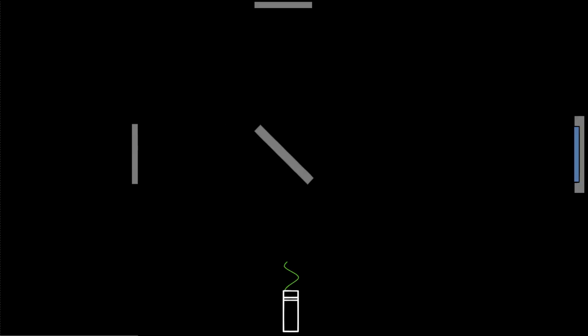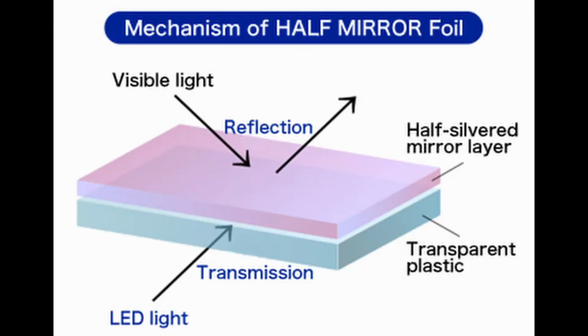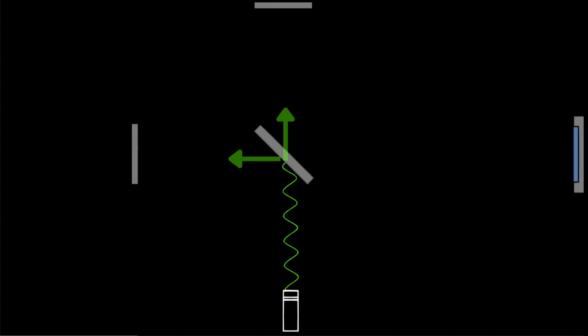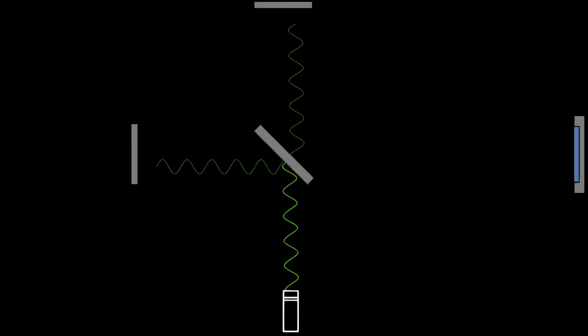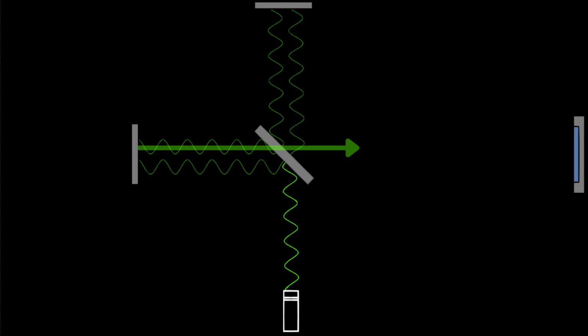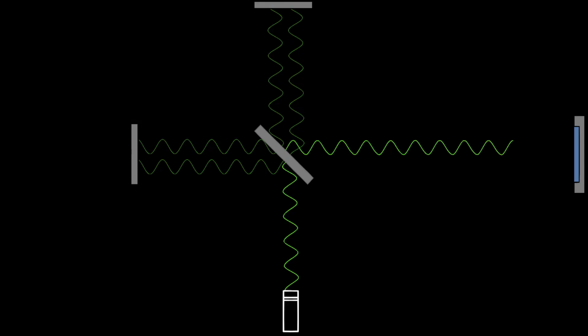It works by shining a laser beam at a beam splitter that is at a 45-degree angle. The beam splitter is a half-silvered mirror, so it reflects half of the laser light and lets the other half of the light pass through the beam splitter. These two beams then travel an equal distance in perpendicular directions and reflect off of a mirror again. These two beams then return back to the beam splitter, and the same thing happens. One beam passes through while the other gets reflected. This makes the two beams recombine again and form the same beam as before, and that beam is detected by a photodetector.